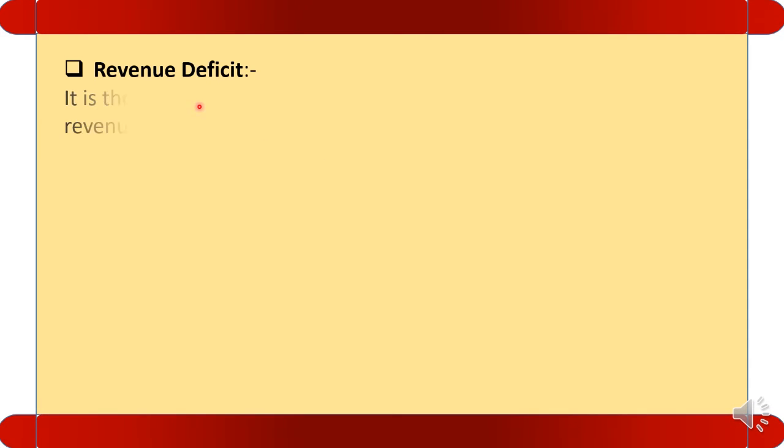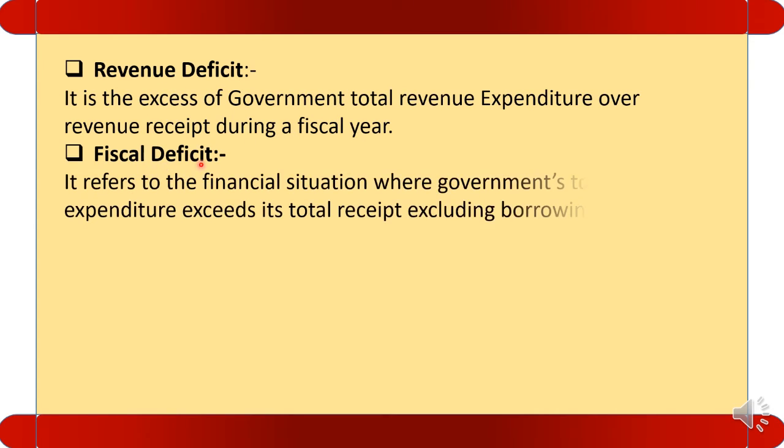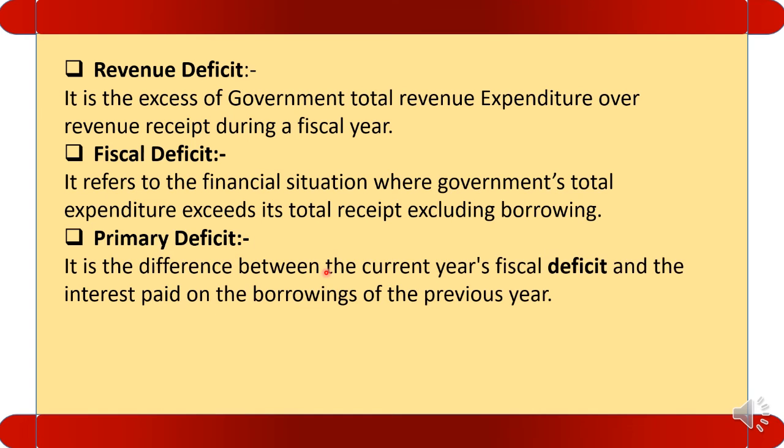Let us see the revenue deficit first. It is the excess of government's total revenue expenditure over revenue receipts during a fiscal year. Let us see the fiscal deficit. It refers to the financial situation where the government's total expenditure exceeds its total receipts excluding borrowing. Let us see the primary deficit. It is the difference between the current year fiscal deficit and the interest paid on the borrowings of the previous year.